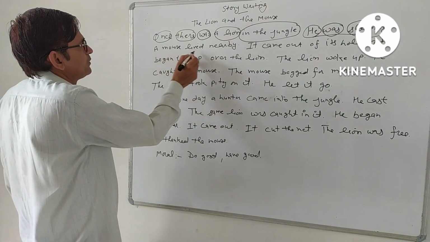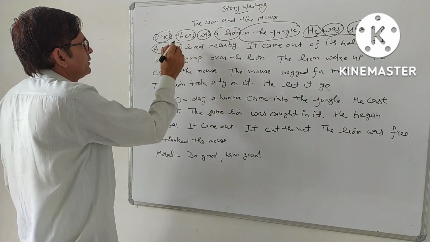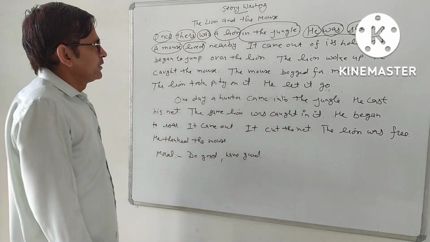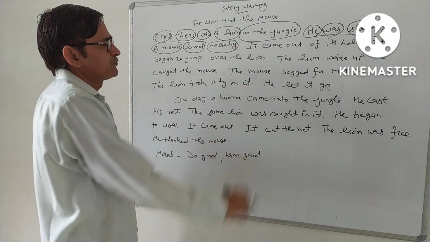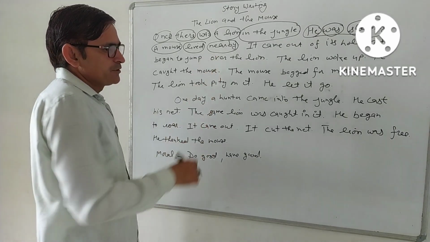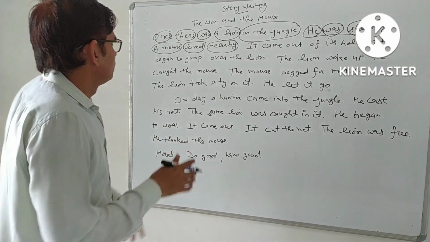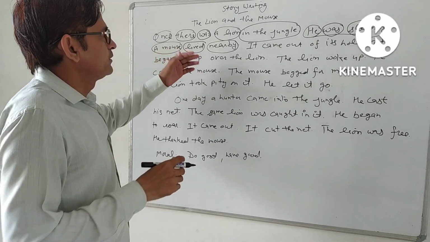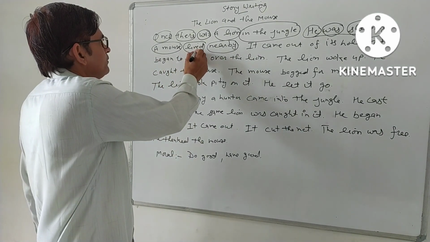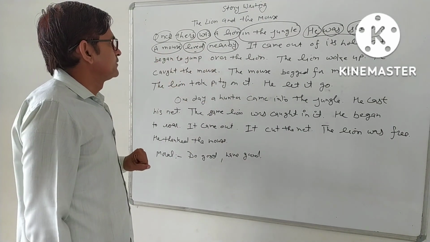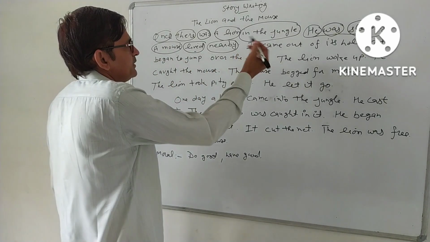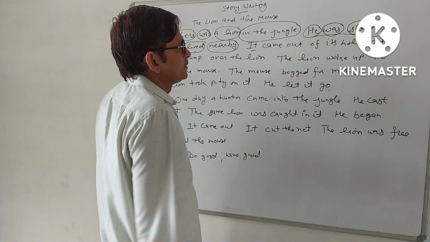The next sentence is: A mouse lived nearby. Here, "a mouse" is the subject in the sentence, "lived" is the second form of the verb, and "nearby" is telling about the place. Where is that thing? Nearby means all around us. Who is near? A mouse. That is, we are talking about two animals, one small and one big. "Lived" is past tense, we talked about the past, and the next sentence is: It came out of its hole.